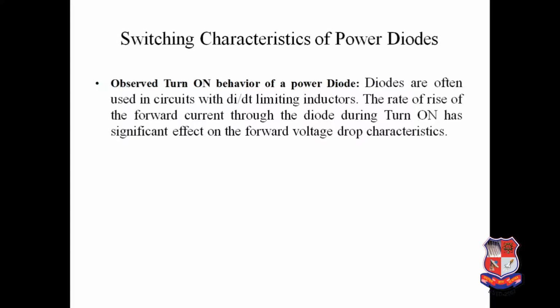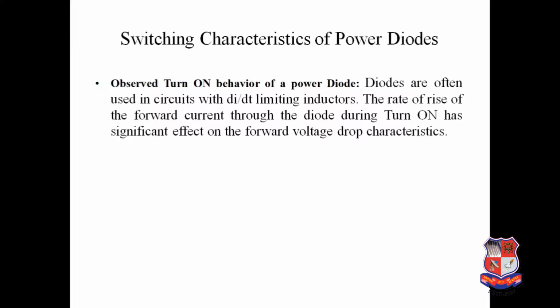Diodes are often used in circuits with a di by dt limiting inductor. The rate of rise of forward current through the diode during turn on has a significant effect on the forward voltage drop characteristic. We know that an inductor has the property to oppose the rate of change of current, so the diode is used with the inductor.